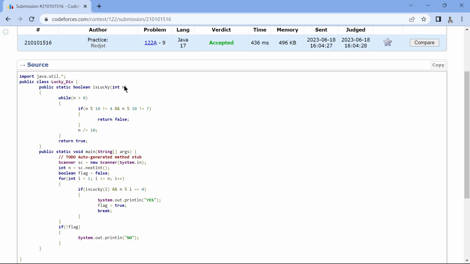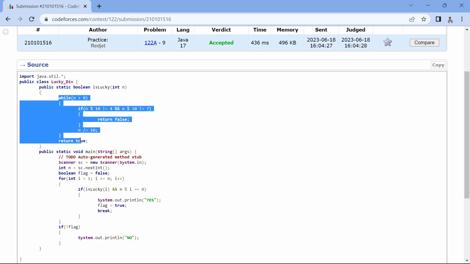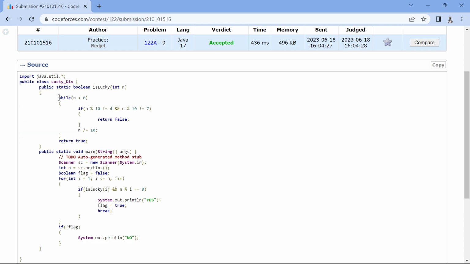Okay, so first of all, I created a method just to see if the number is lucky. So you can see an n, and this is going to run through every single digit. You can convert it to a string, but this is a lot easier. Well, not easier, but this is another way of going through every single number.